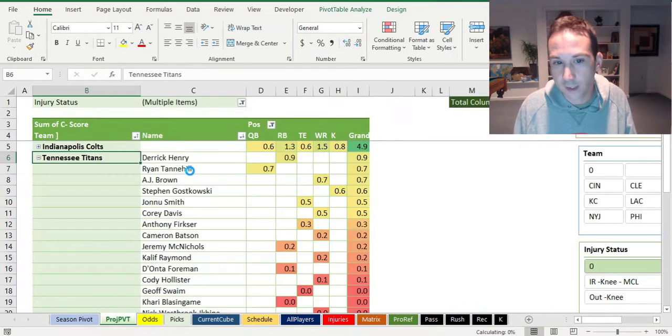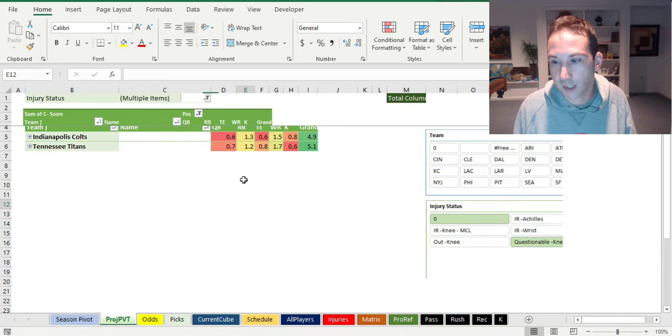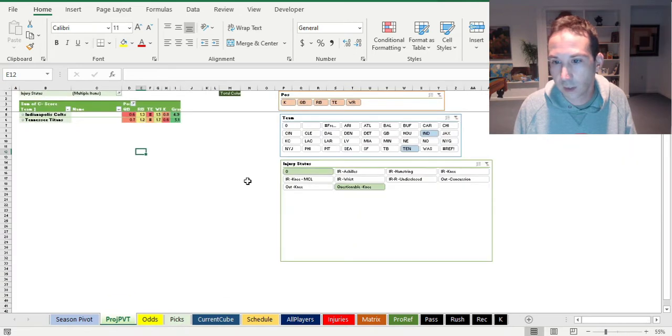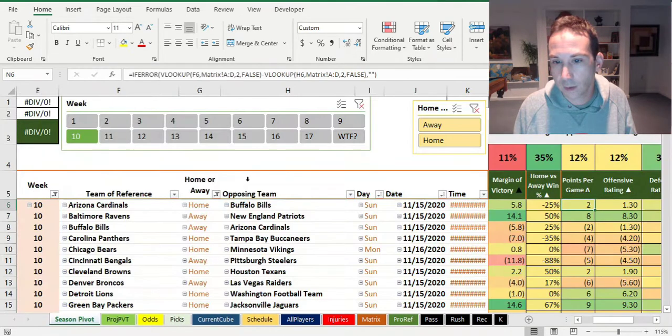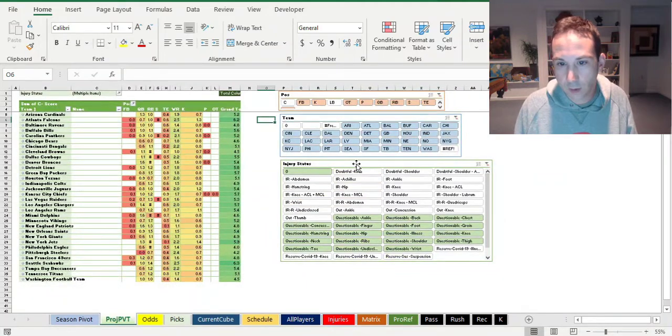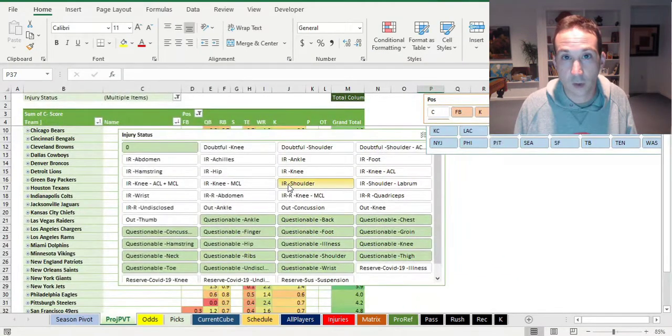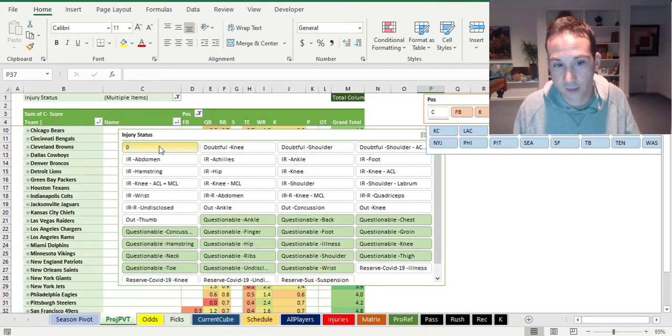Let's back out for a second, and I'll show you the lesiones, the injuries. Let's go back to here. So this slicer here has all the different injuries of all the players. And if you choose 0 and all the questionables, that leaves in everybody who doesn't have an injury or is questionable for the game.